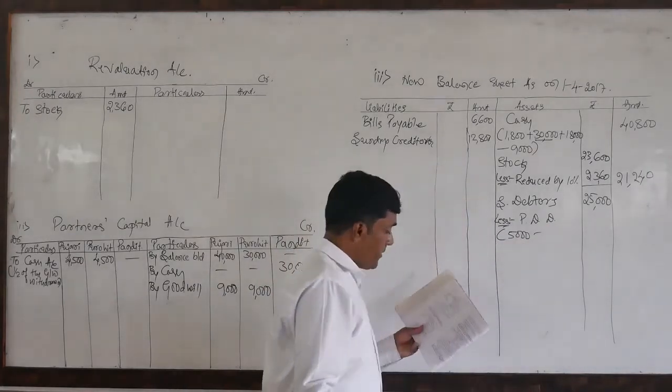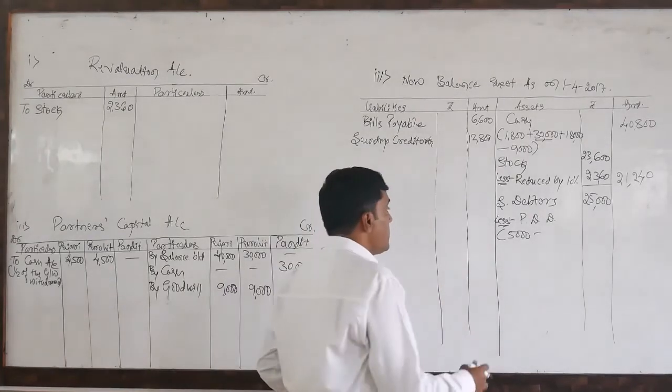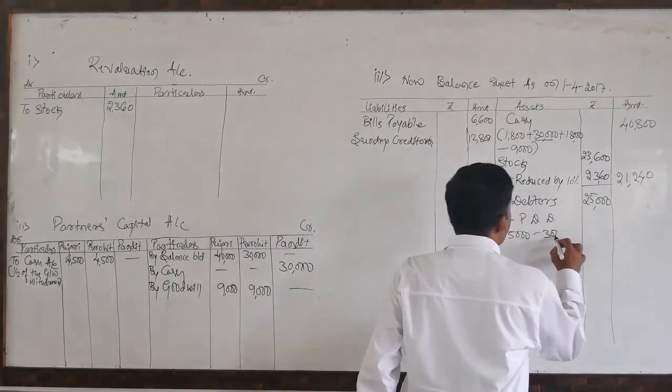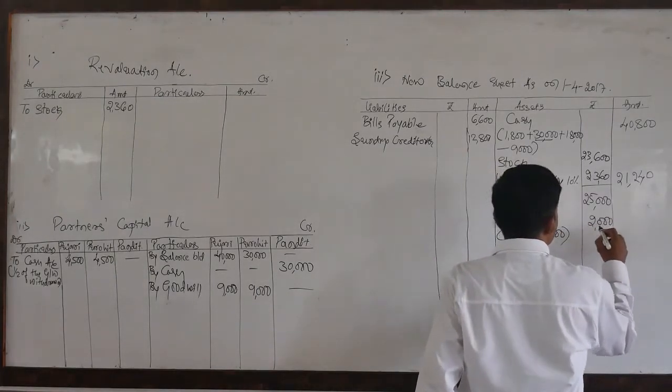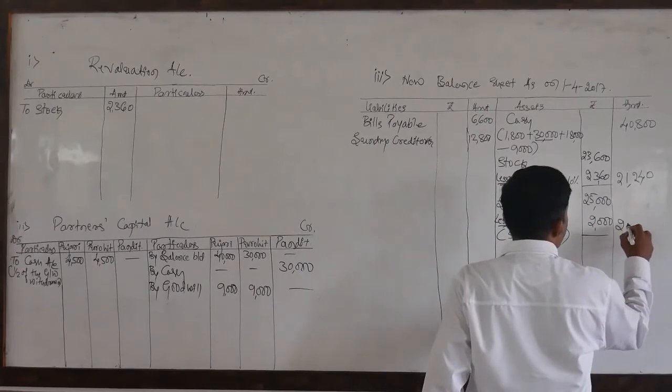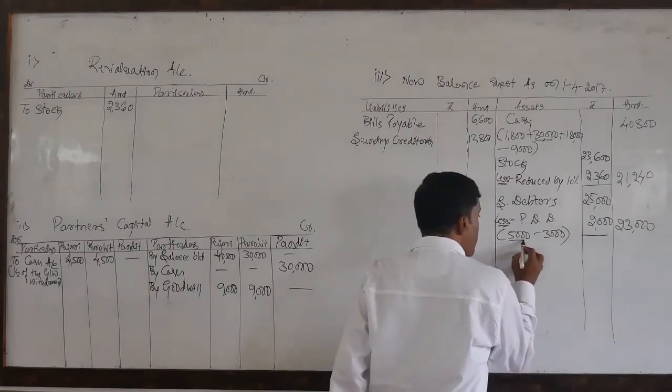Now it has reduced by rupees 3,000. Here we need to maintain only 2,000 PDD. So the net amount of debtors is 23,000.